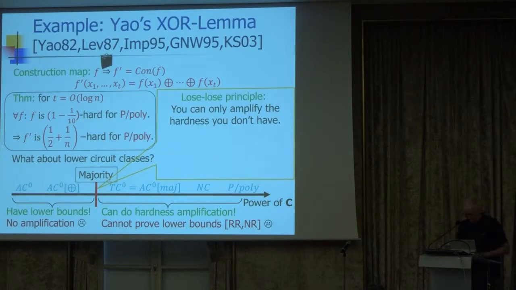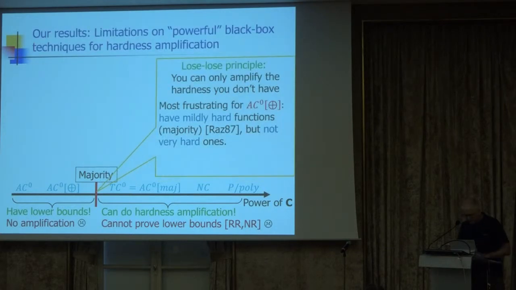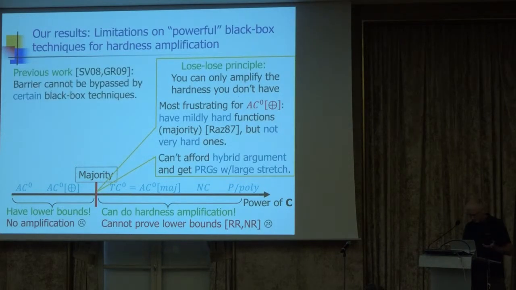And this is especially frustrating for the case of AC0 with parity gates, because for AC0 with parity gates, we have unconditional lower bounds, mildly hard functions, but we don't have a very hard function. We don't have a half plus 1 over n hard function for AC0 with parity gates. This has been open for like 25 or 30 years now. And this is the main barrier.